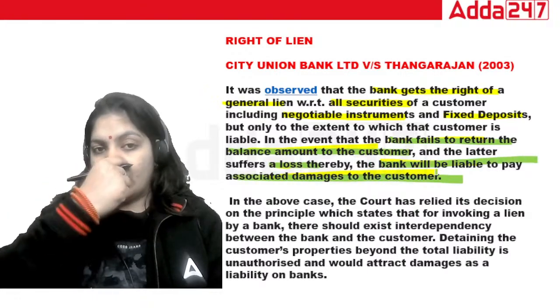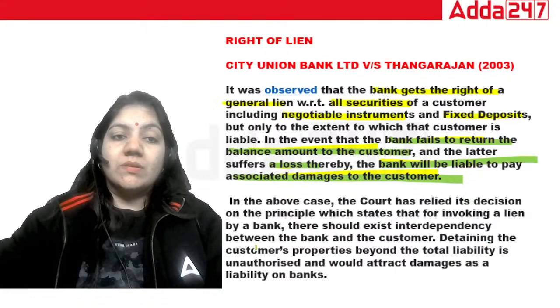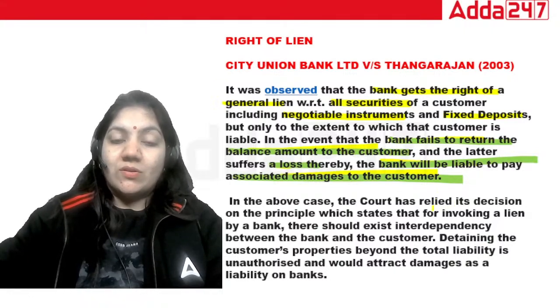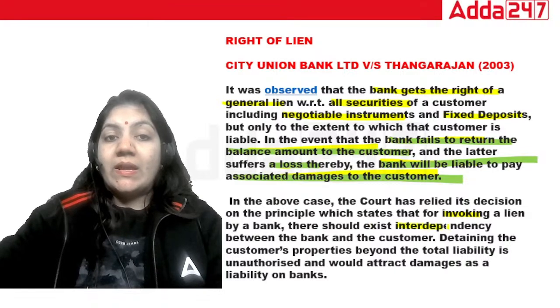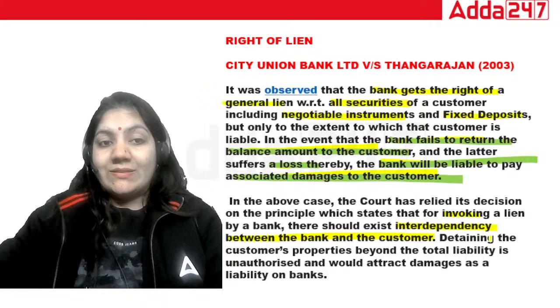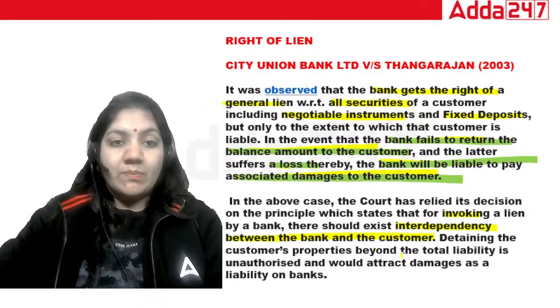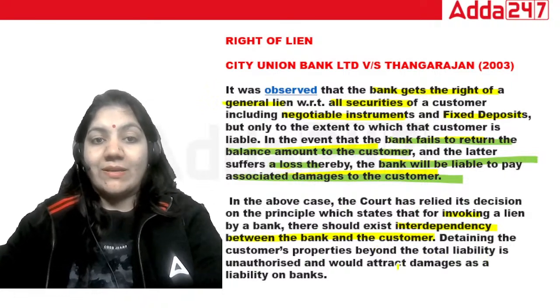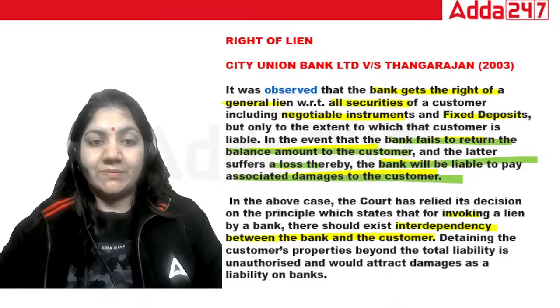Okay, this is important. In the above case, the court has relied its decision on the principle which states that for invoking a lien by a bank, there should exist an interdependency between bank and customer. Detaining the customer property beyond the total liabilities, unauthorized, would attract damages. Please see.